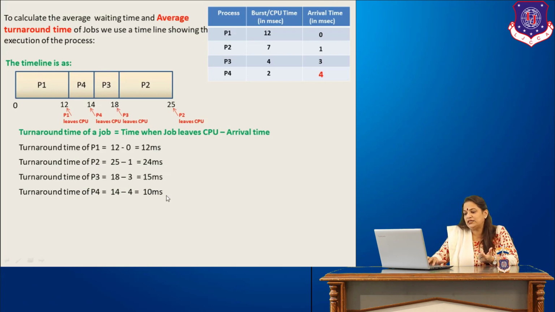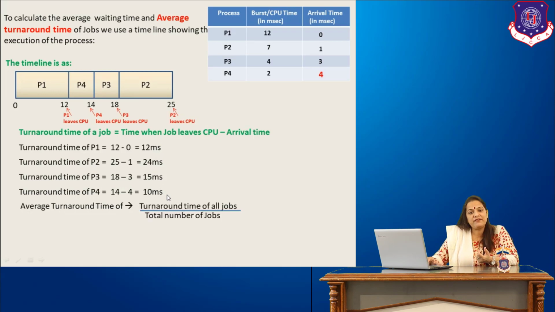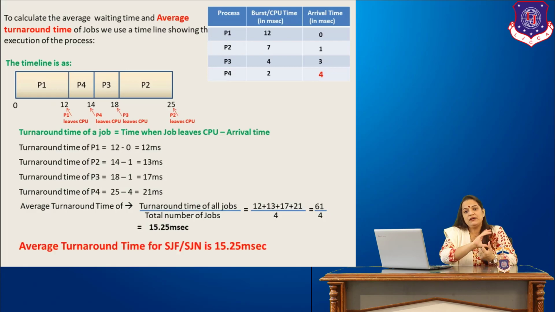So here we have the turnaround times for all the 4 processes. We can calculate the average turnaround time, which is the turnaround time of all the jobs divided by the total number of jobs, which comes to 12 plus 24 plus 15 plus 10 divided by 4, which is 61 divided by 4, and we get the average turnaround time to be 15.25 milliseconds.